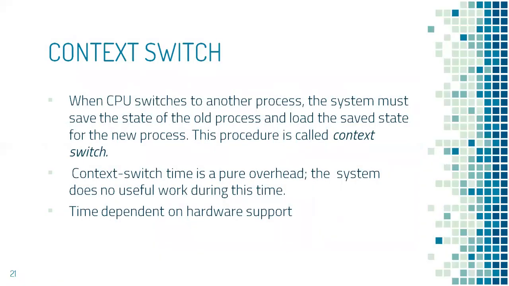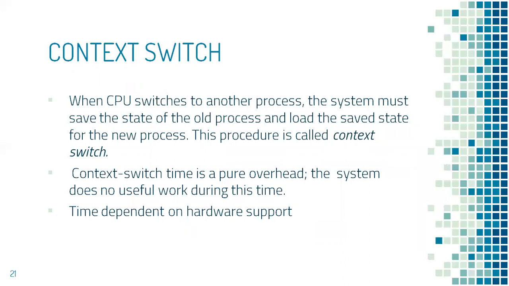Whenever a CPU switches execution from one process to another process, which generally happens during multiprogramming, the operating system has to save the state of the old process which was executing on the CPU and load the saved state of the new process. This is very important so that later when a suspended process resumes execution, it starts from where it was left out earlier.